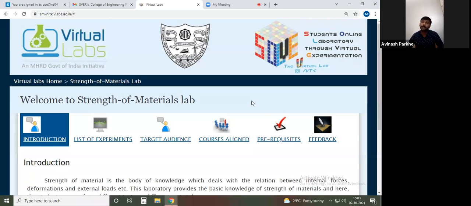But if practically I have to check that deformation, whether it is 0.05 mm or 1 mm, like that, and we have to go for experimentation, at that time such virtual labs play a very important role, showing how the actual experimentation is conducted in order to check the strength of the material. In addition, in this virtual lab we are going to check the properties of the material. Properties means the material has tensile strength, compressive strength, and bending strength. In order to check that strength, this experimentation will be carried out.